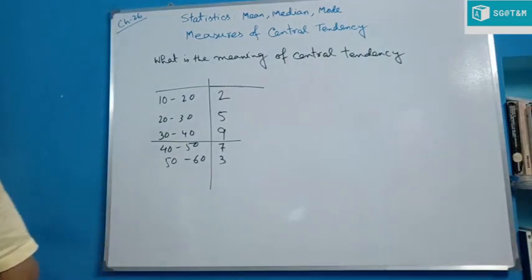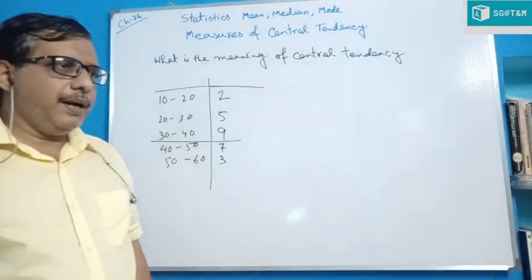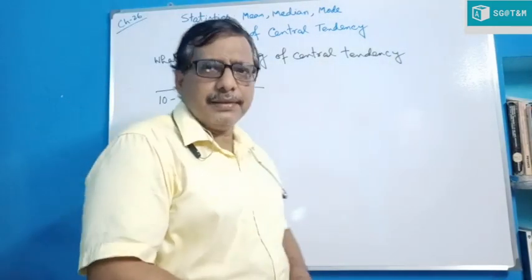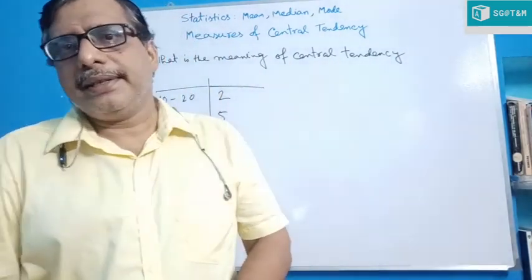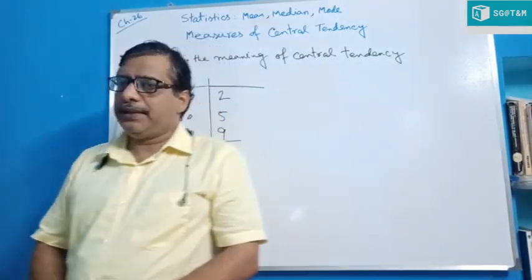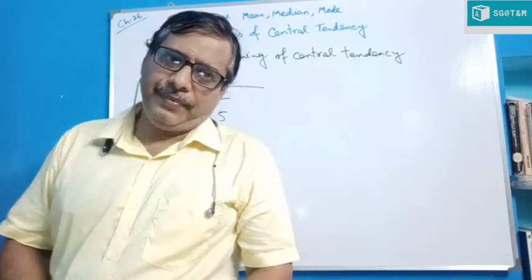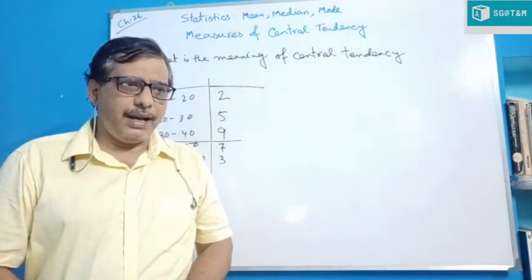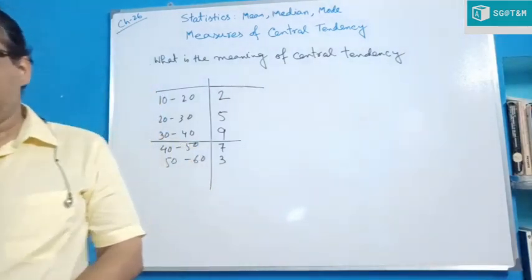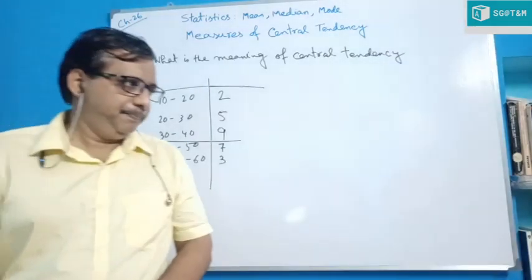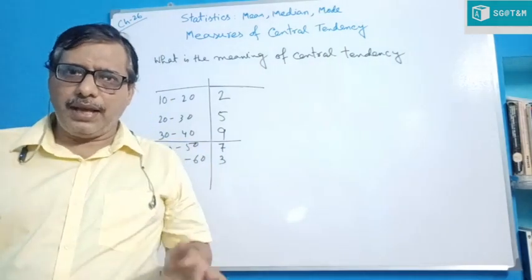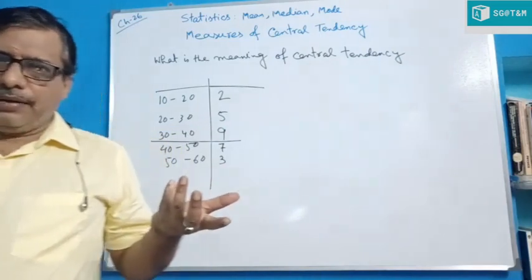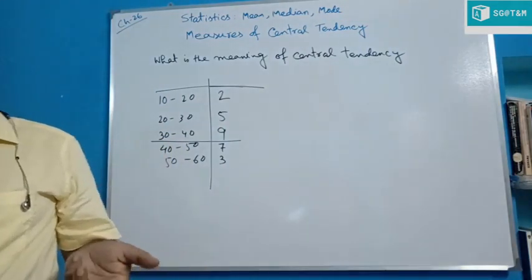So we study about those things. Or compared to other sections, you have two sections, section A and section B. Which section is better in maths? Then we have to calculate the average marks obtained by section A and the average marks obtained by section B. Then we compare those very easily to find which class is better.